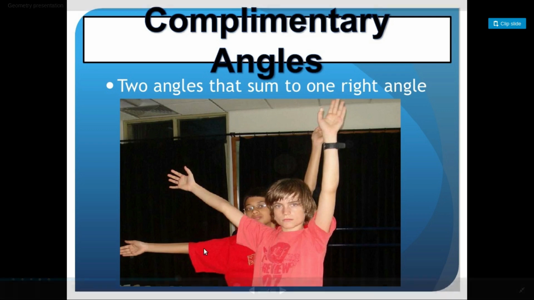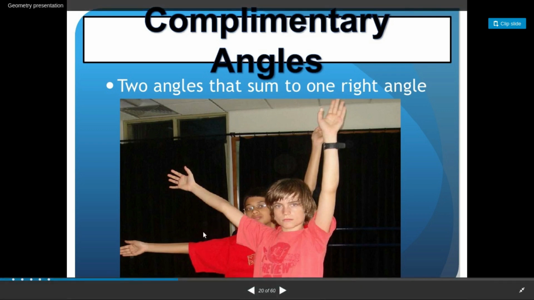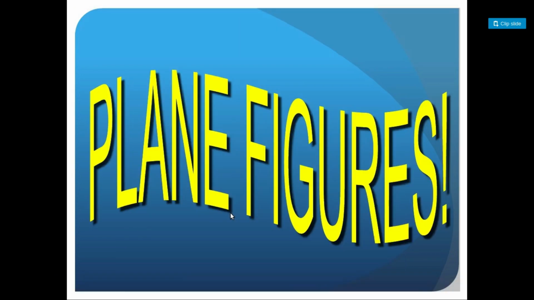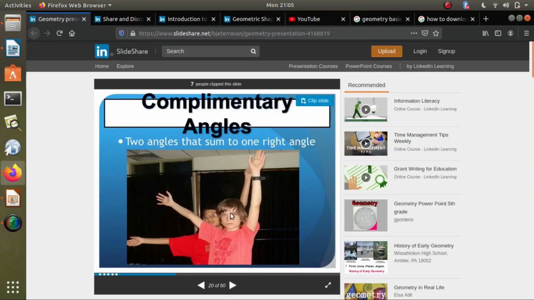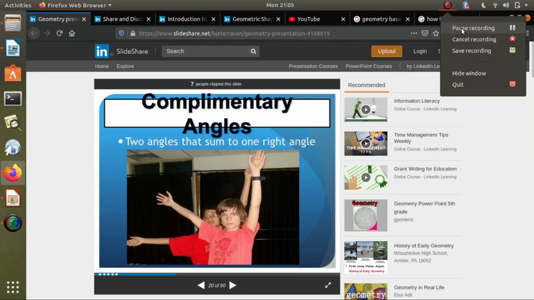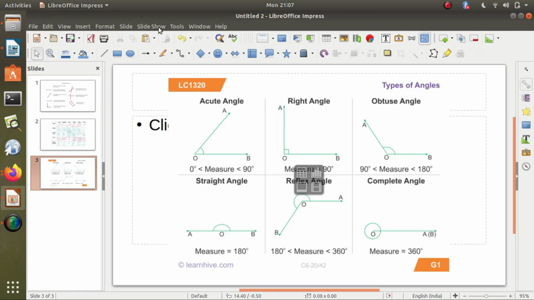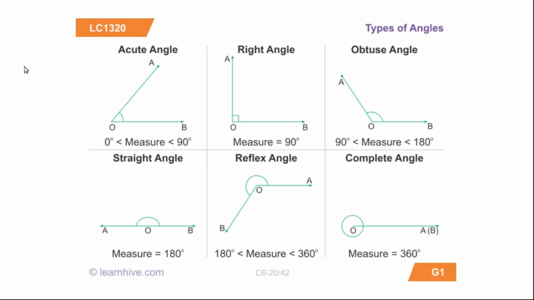So just remember this: complementary sum is 90 degree, supplementary sum is 180 degree, right?